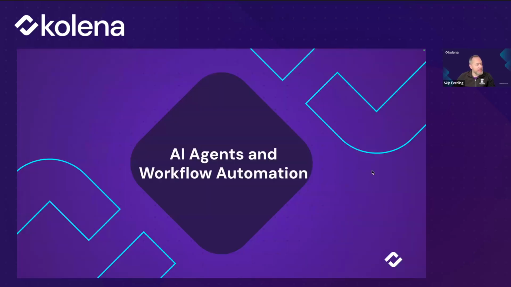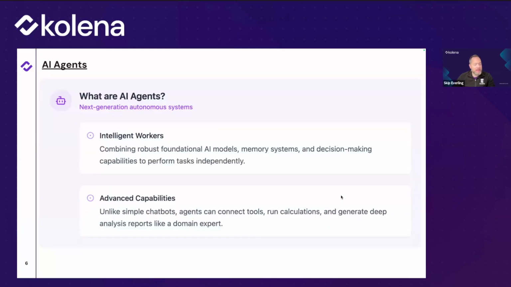So just to start off very quickly with a high-level summary, what I mean by AI agent for anybody that is new to the topic. An AI agent, you can think of it as a new application of AI, and you can think of them as autonomous systems. You can think of them as workers in a way.